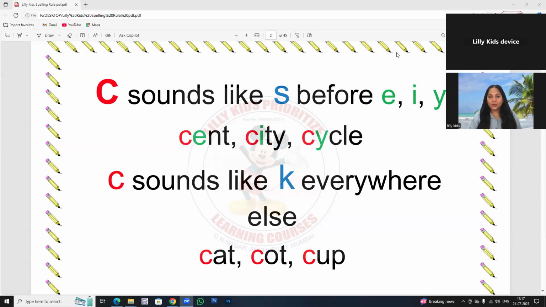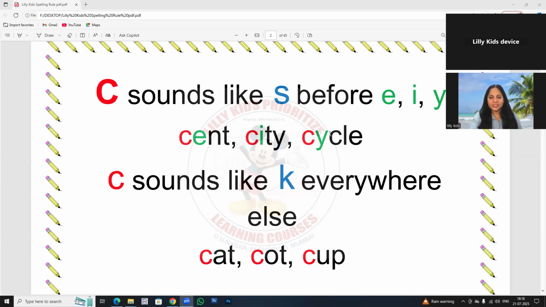If C follows E, I and Y, letter C will have the S sound, as in the words scent, city, cycle. Whereas if letter C follows A, O and U, letter C will have the k sound, as in the words cat, cot, cup.